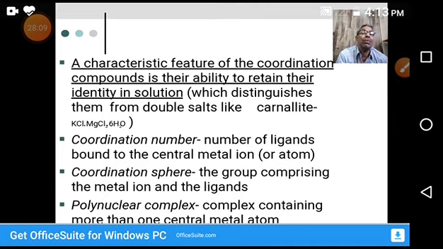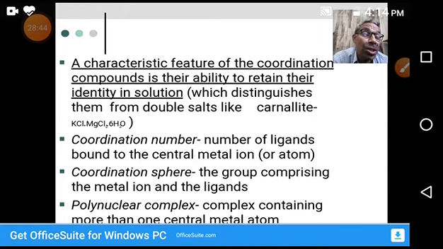So this is about some properties of coordination compounds. The major difference between coordination compounds and double salts is clear. Coordination compounds are the compounds which retain their properties when dissolved in water, whereas double salts, when they dissolve in water, lose their identity. In the solution, they give tests for all constituent ions. For example, double salts are carnallite or alums. There are so many alums: potash alum, chrome alum, manganese alum.